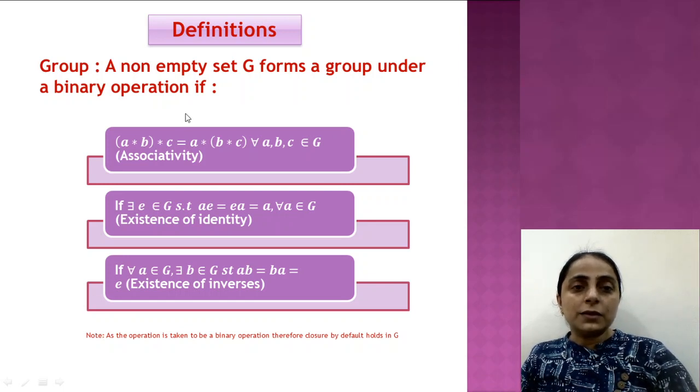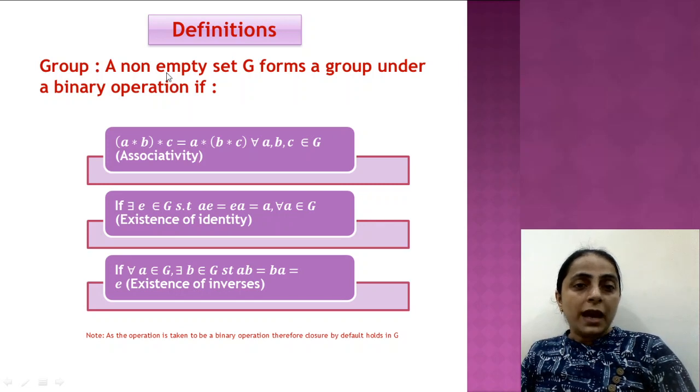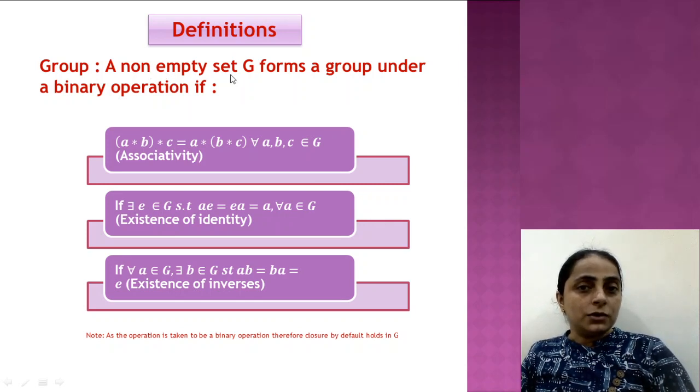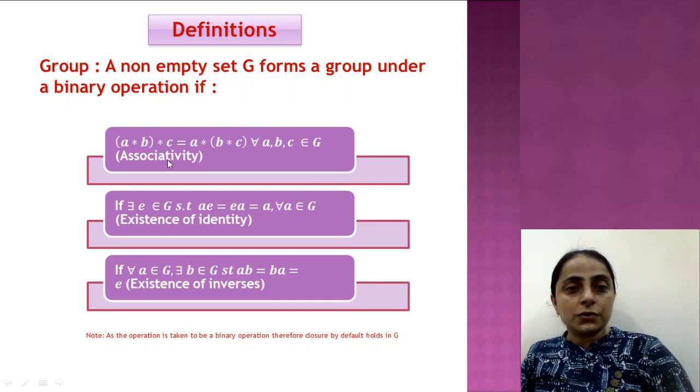Now let us come to this formal definition. What do we say? For a group, we have to consider a non-empty set G, and it will form a group under a binary operation if it satisfies the property of associativity.